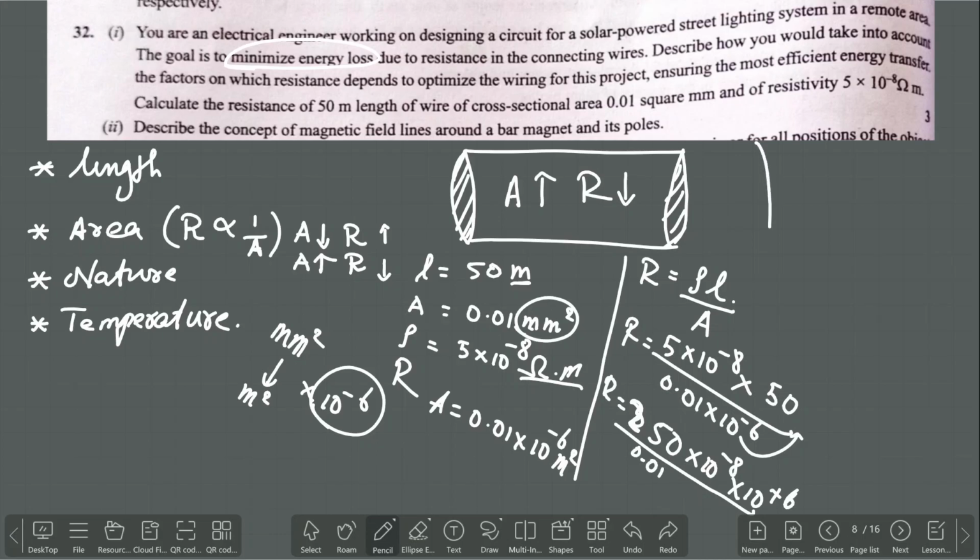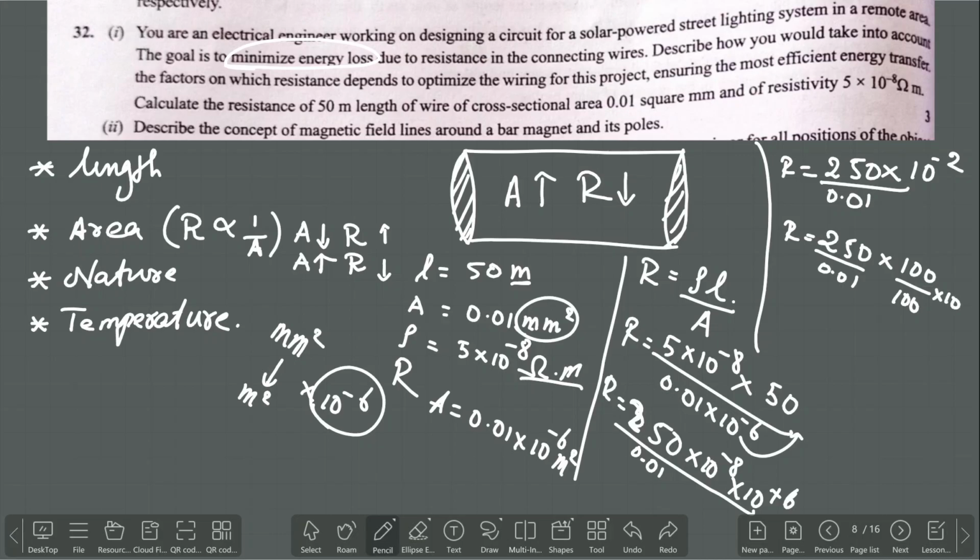Now simplify everything. R is equal to 250 into 10 to the power of minus 8 into 10 to the power of plus 6, that will become 10 to the power of minus 2, by 0.01. So R is equal to 250 into, in order to remove the decimal place, multiply and divide by 100.